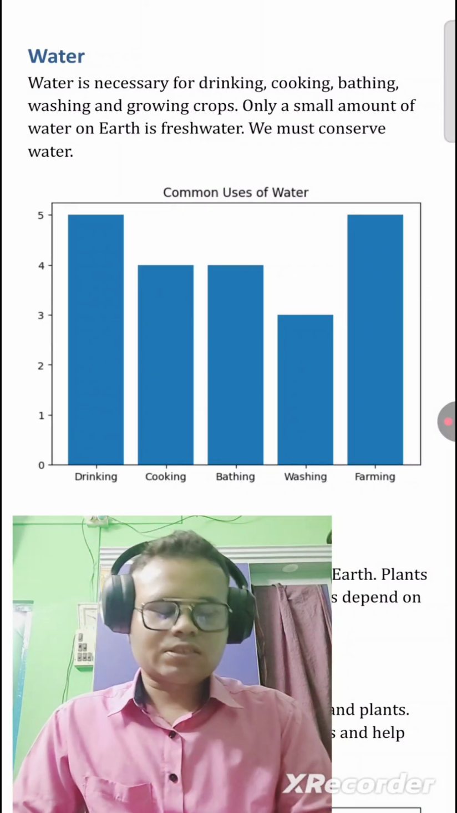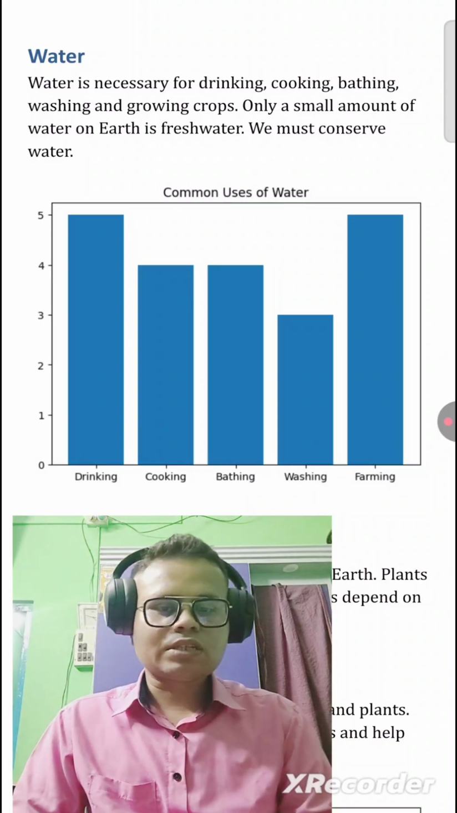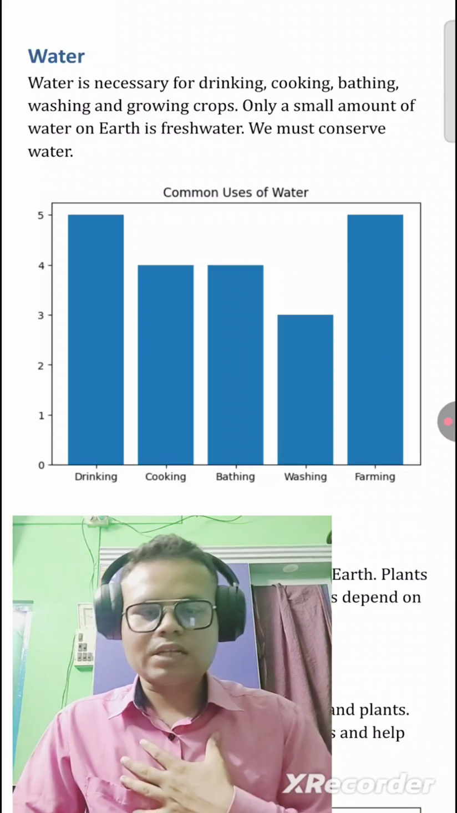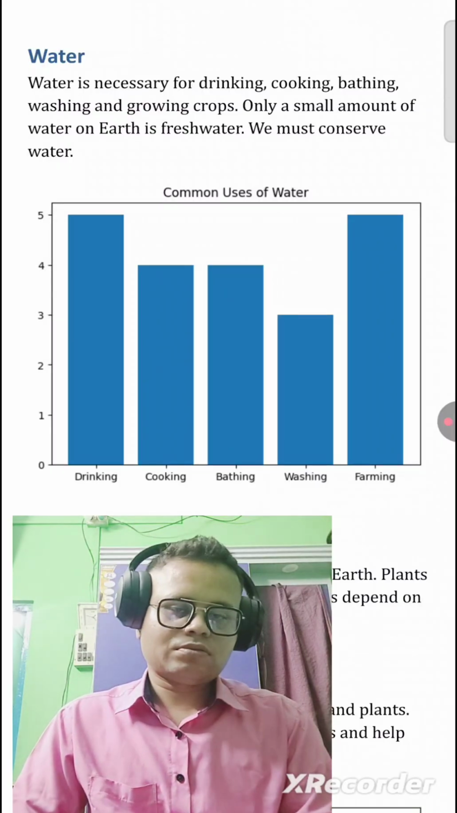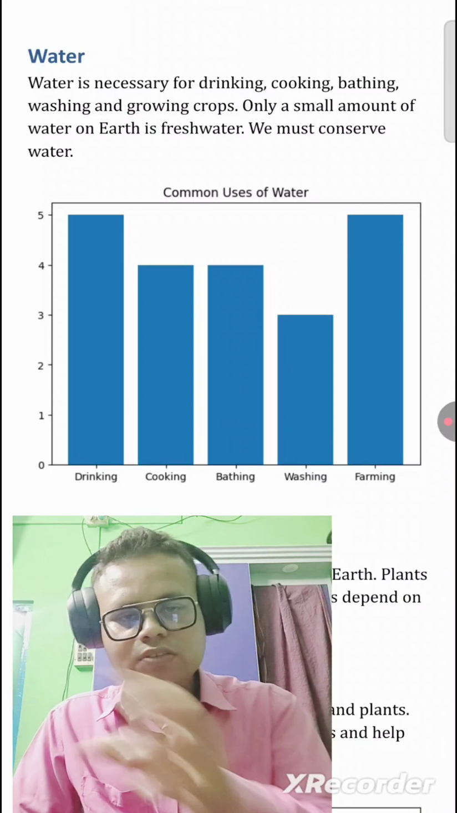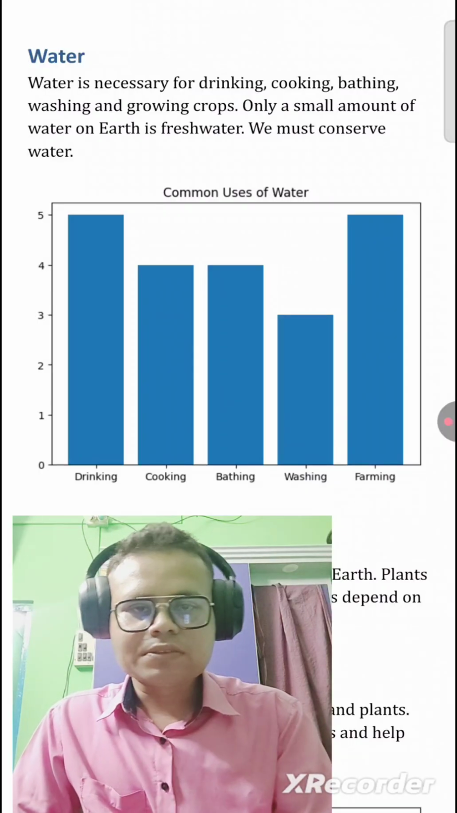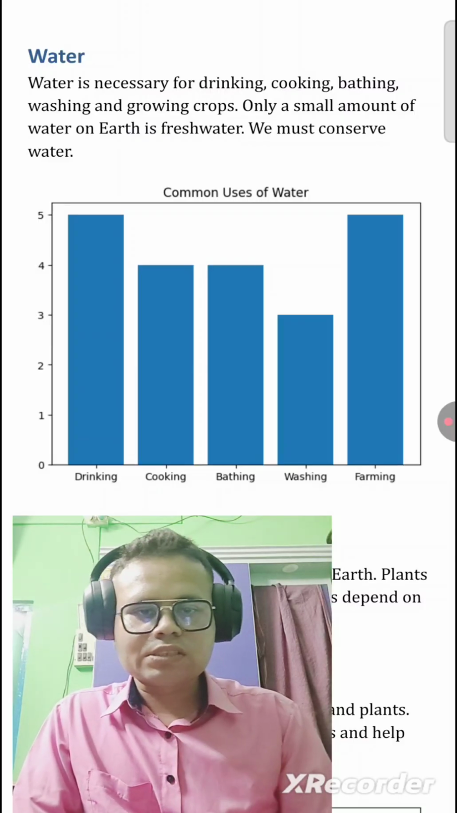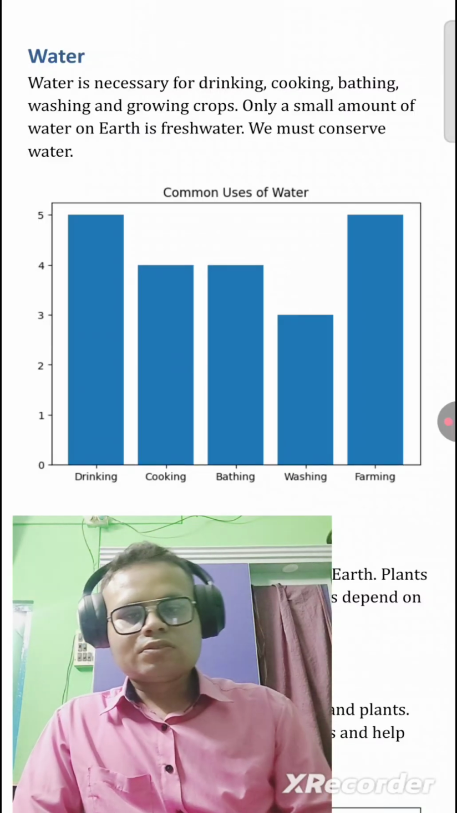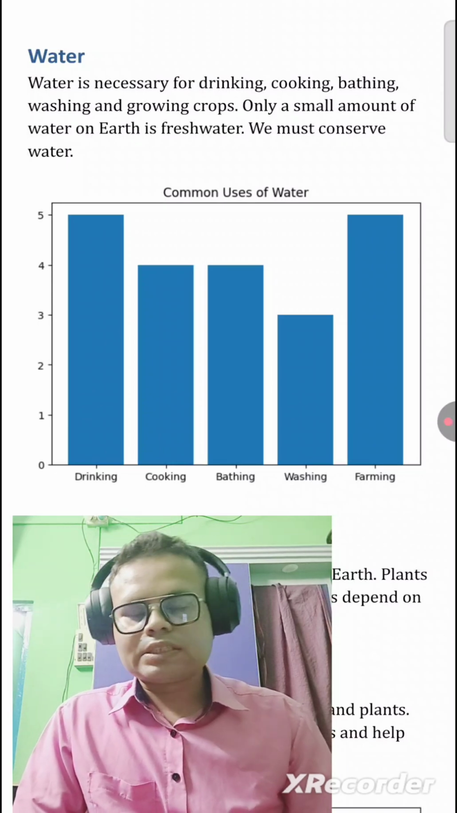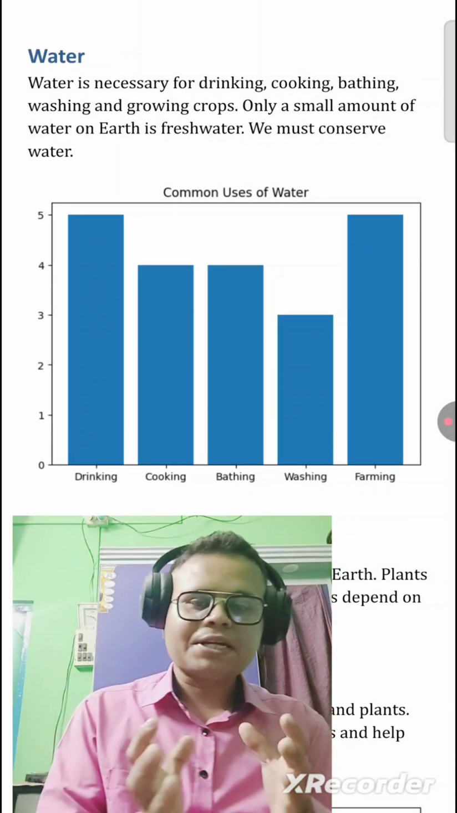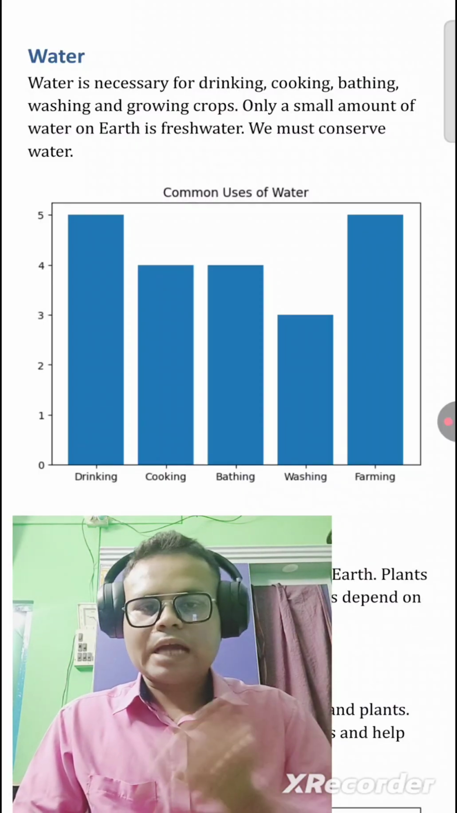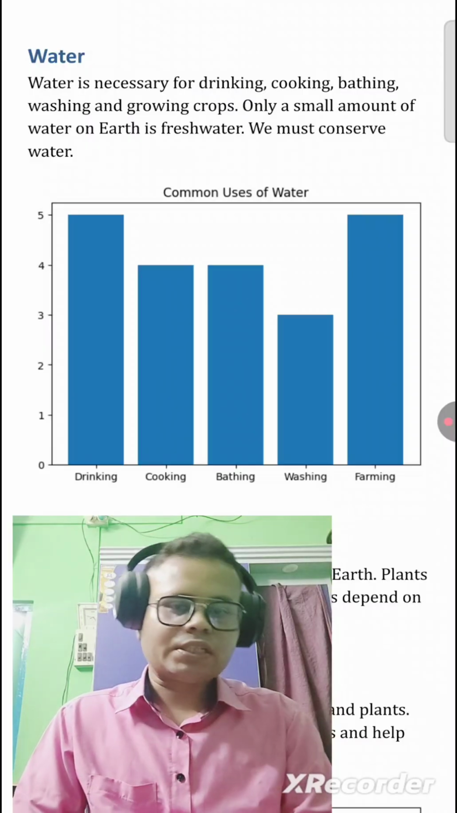We must conserve water. We don't have to waste water, because water is important in every aspect of our life. You can see in the diagram and graph the common uses of water: drinking, cooking, bathing, washing, and farming.